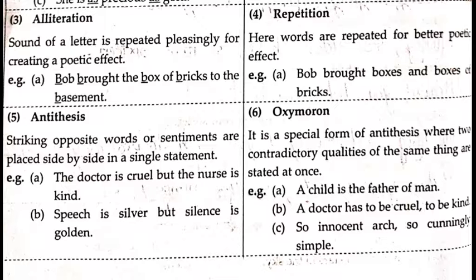So innocent, so cunningly simple. Now see, here there is a word play, meaning different words are arranged together, they have contradiction, but still they come in the same sentence for more poetic effect. Such kind of figure of speech is known as oxymoron.